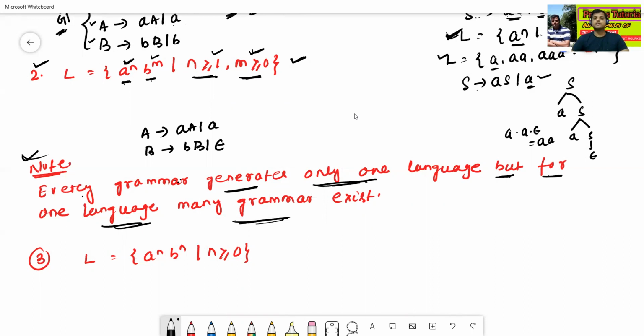Now we combine both using the starting symbol S to AB. So this is the grammar for the given language L equal to A to the power n, B to the power m, such that n is greater or equal to 1 and m is greater or equal to 0.